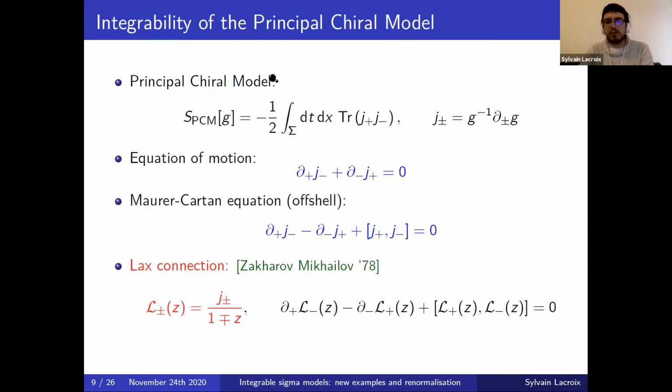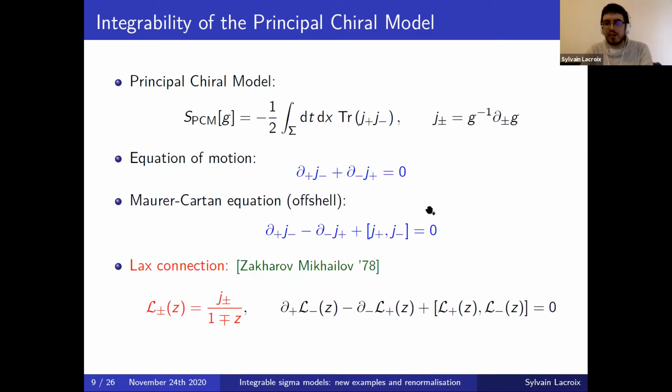And because we have a functional, we can look at its variation and then the corresponding equation of motion of the system. And here we simply find that these equations of motion are a conservation equation for these currents, J plus and J minus. Moreover, these currents satisfy another equation, which is called the Maurer-Cartan identity, which is the following here, and which is true just by definition of what J plus and J minus are.